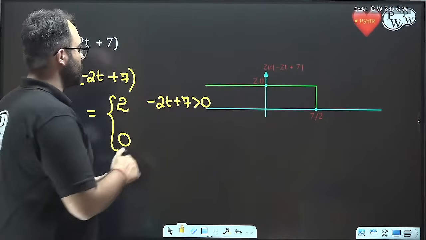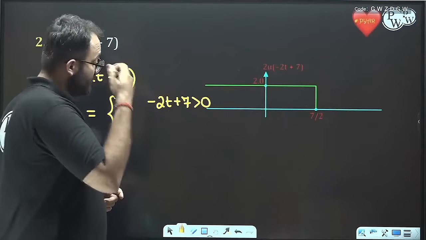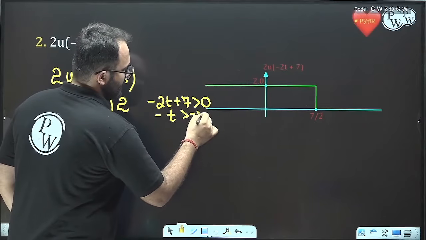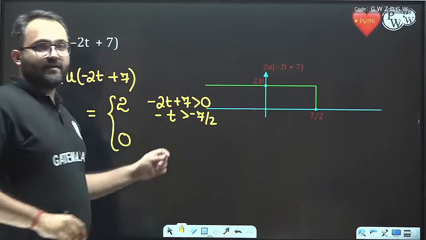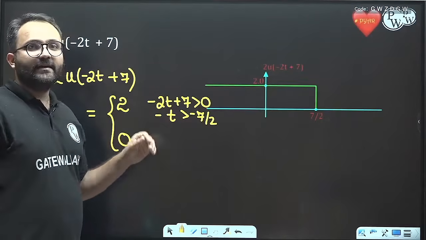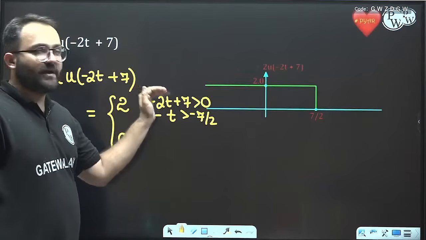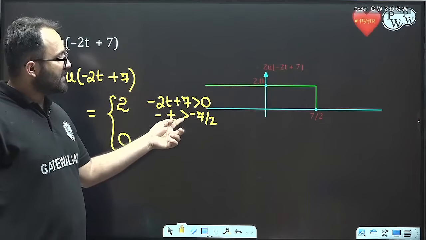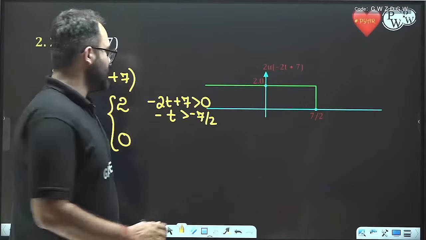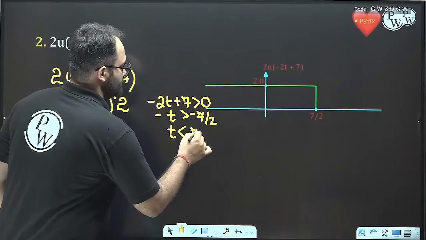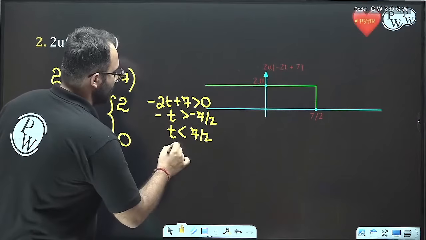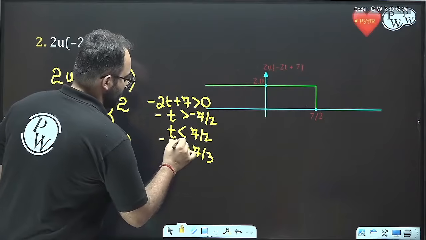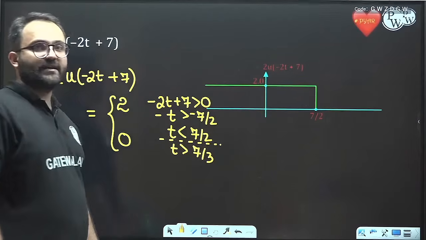Now when will this be positive? This will be positive when -2t + 7 is greater than 0, that is, when t is less than 7 by 2. Since there is a minus sign on t, when we remove it the inequality changes its sign. Greater than now becomes less than. And it will be 0 when t is greater than 7 by 2. Okay, is it correct? Are you all able to understand this?